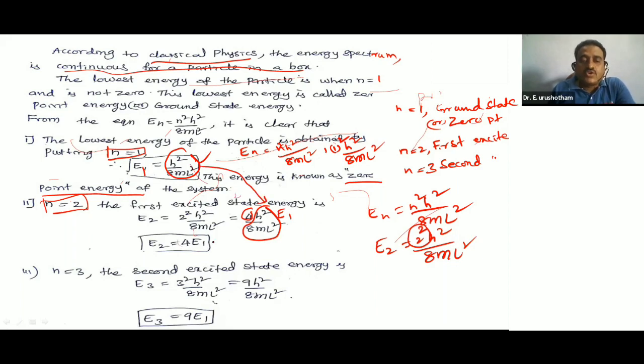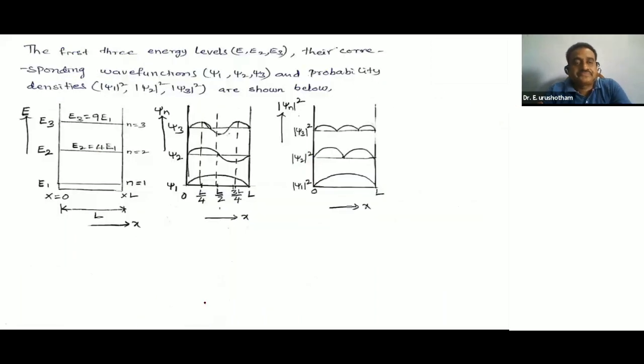So E2 is equal to 4 E1. Similarly, n is equal to 3, the second excited state energy, is 3 square, 9 h square by 8 m L square. So E3 is equal to 9 E1.